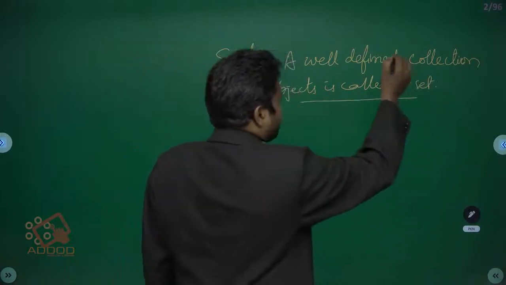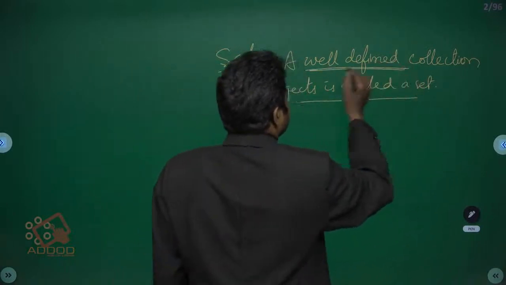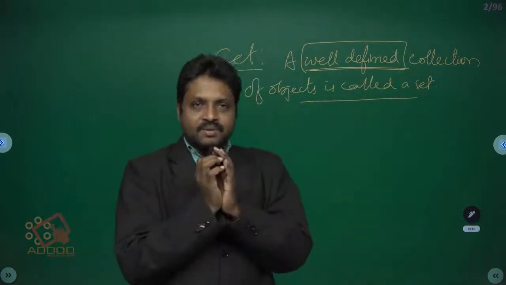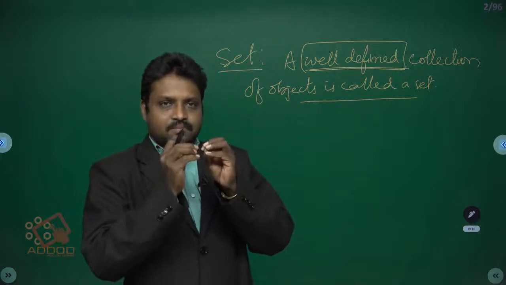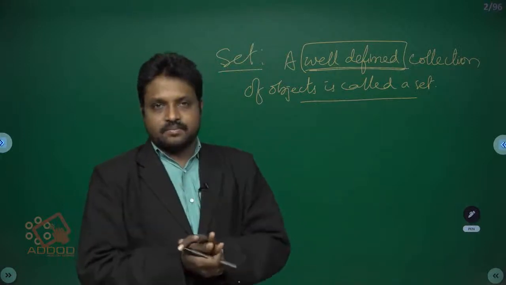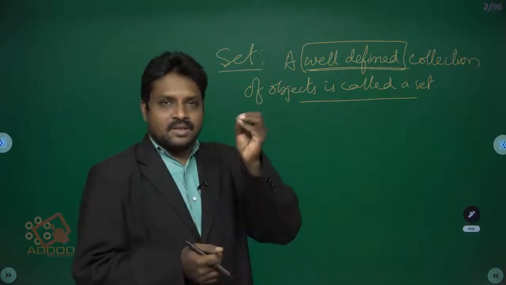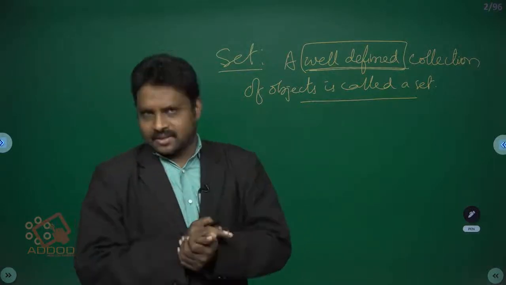What is the meaning of well-defined? Well-defined means the objects we are inserting into the set must be well-defined.